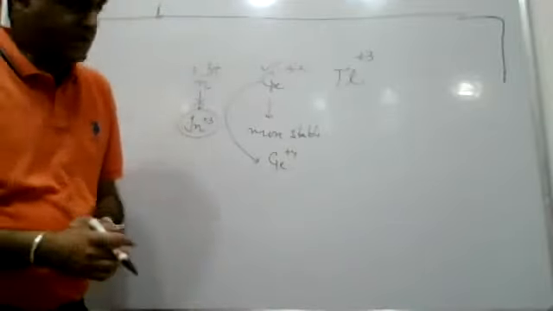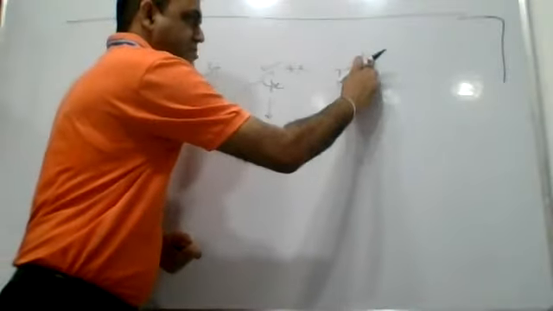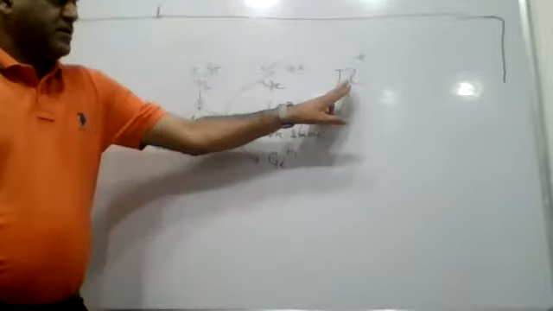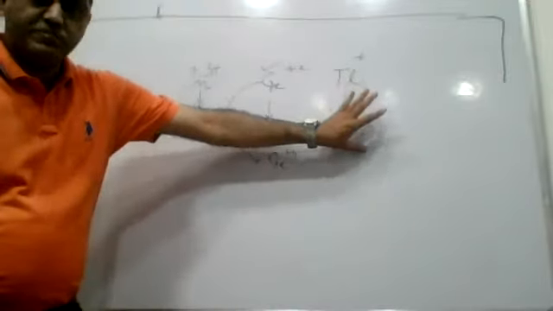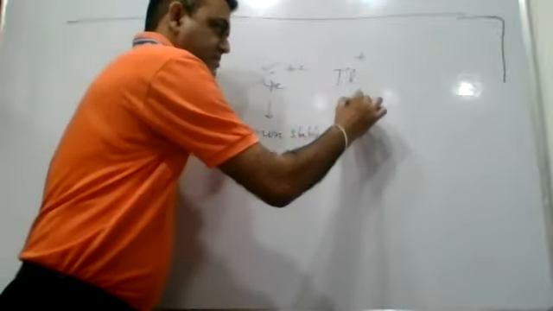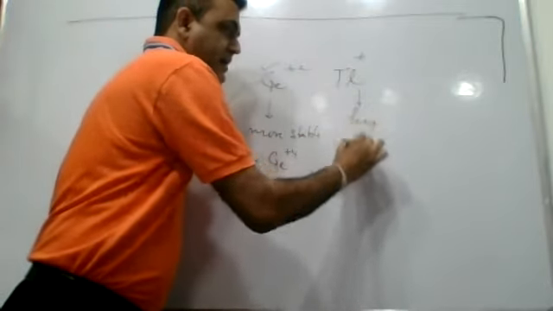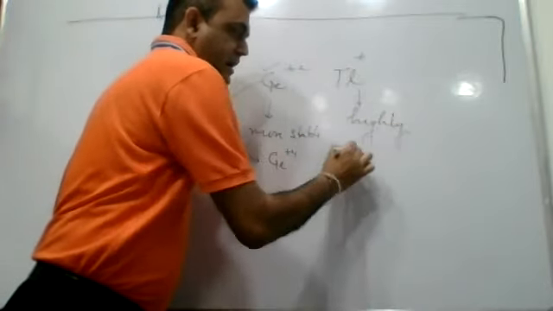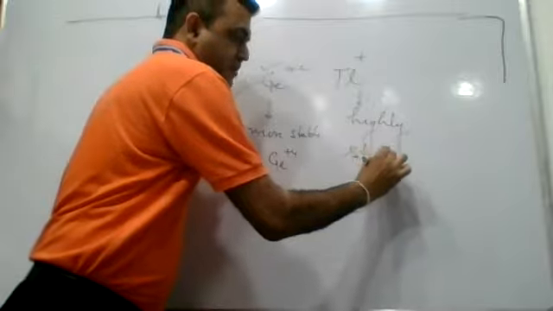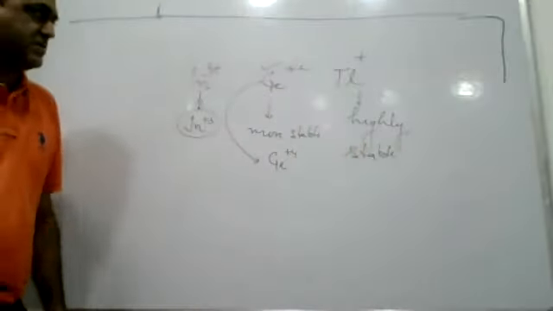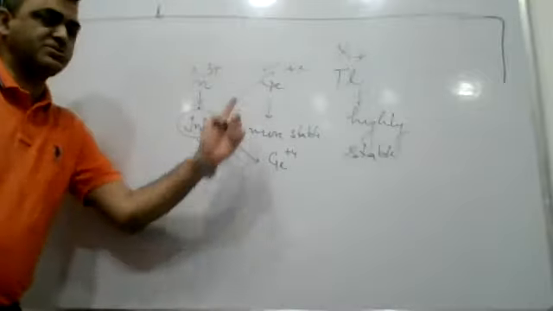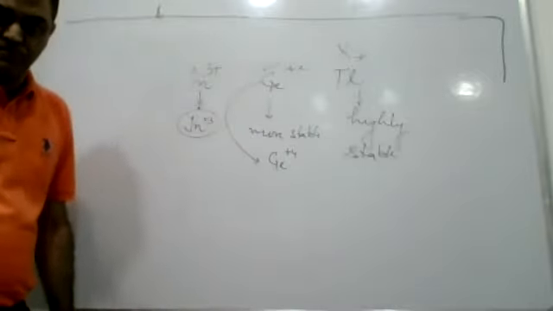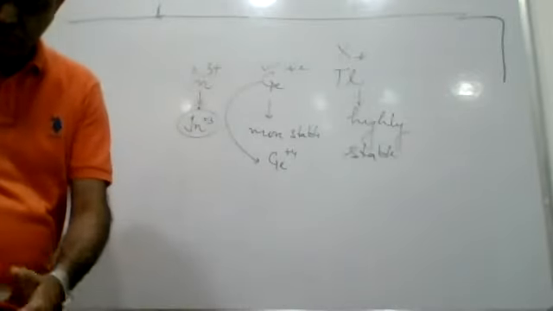And in the last option, we have thallium charge +1. Thallium is the last element of the boron family, so it shows the inert pair effect. Because of the inert pair effect, it is highly stable as such, so it has no ability to get oxidized. So it cannot disproportionate. We will mark the option germanium charge +2. Right. So, moving to the next part.